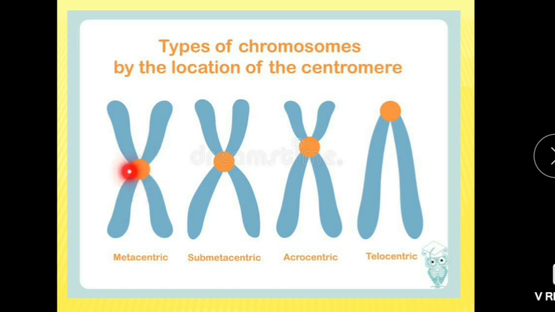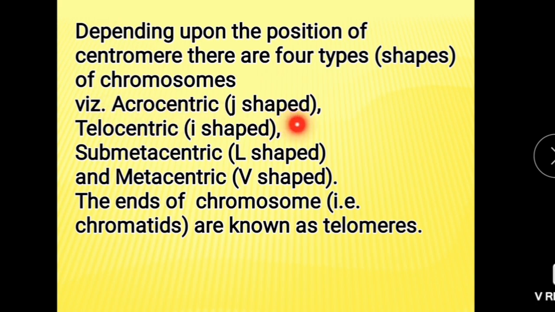If the centromere is in the middle, that type of chromosome is metacentric. When it is slightly away from the center, it is submetacentric. Then acrocentric, slightly away from the end, and telocentric means centromere is located at the end.